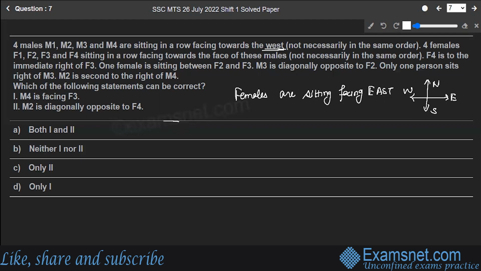Okay, so here it is. 1, 2, 3, and 4. There are 4 females. It is said F4 is to the immediate right of F3. One female is sitting between F2 and F3. Looking at the whole situation, the correct sitting arrangement for the females will be F4, F3, F1, and F2.